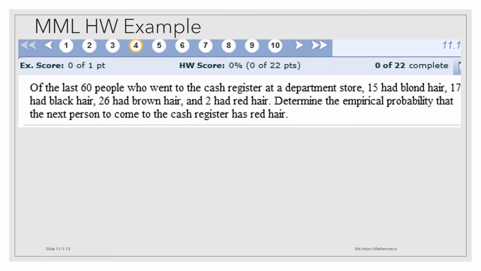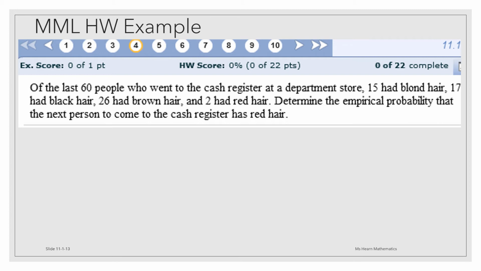But here's another example of what would be considered an empirical probability. This comes from the MyMathLab homework from my class. Of the last 60 people who went to the cash register at a department store, 15 had blonde hair, 17 had black hair, 26 had brown hair, and 2 had red hair. Determine the empirical probability that the next person to come to the cash register has red hair.